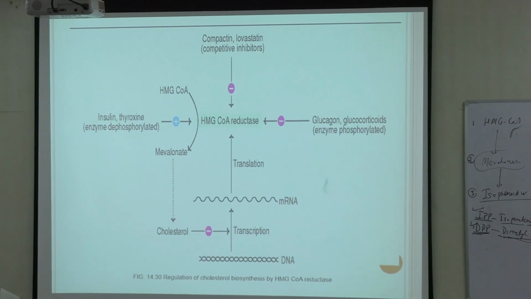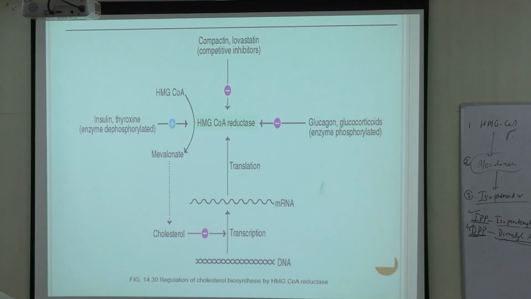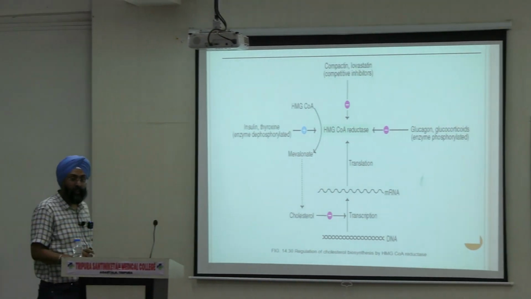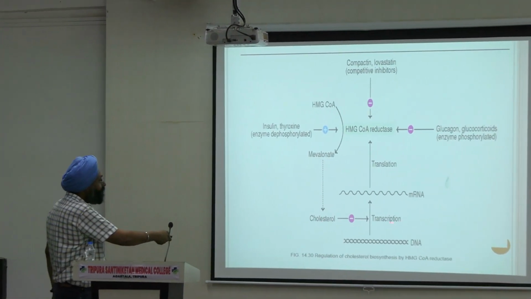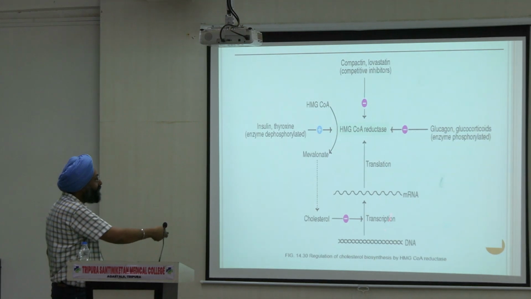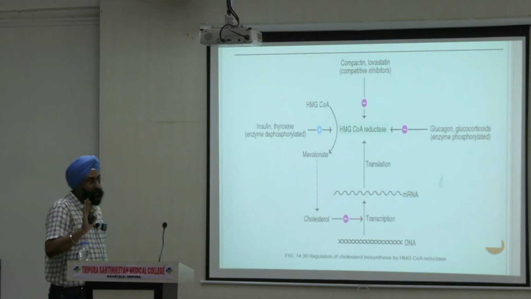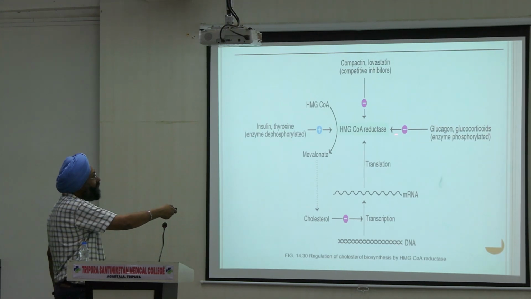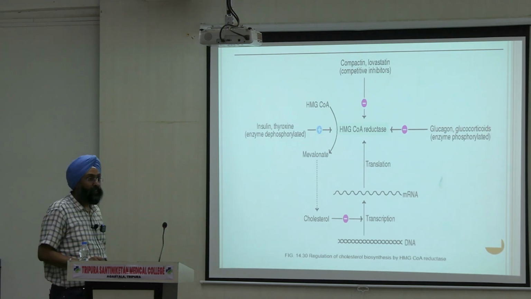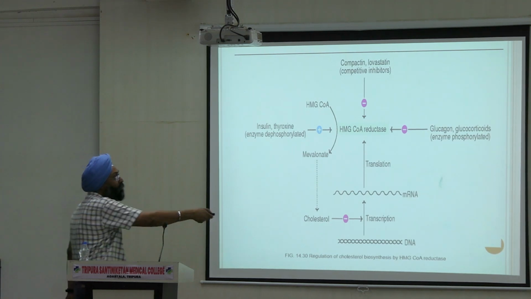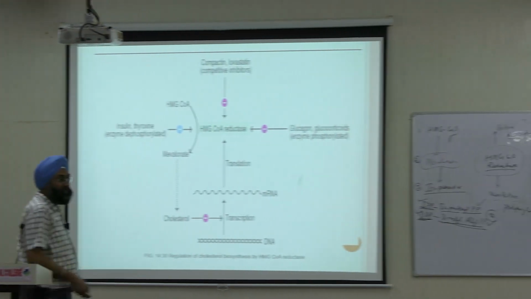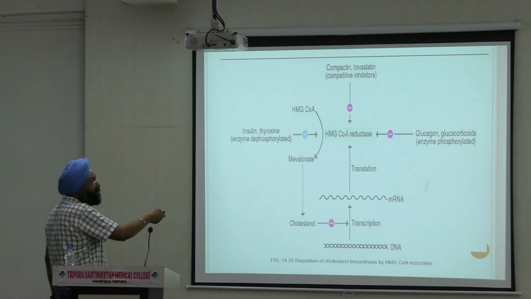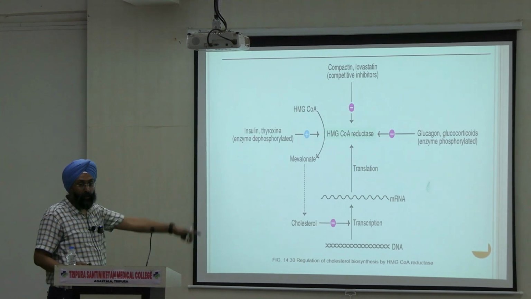This is HMG CoA reductase. The first mechanism was feedback. When we have excess cholesterol in the body, cholesterol will stop the transcription of this gene of HMG CoA reductase and it will inhibit the synthesis. Second, glucagon and glucocorticoid, they will inhibit this enzyme HMG CoA reductase, right? So cholesterol synthesis decrease हो गई, and this insulin thyroxine, they will increase the activity of this enzyme, so it will form cholesterol.